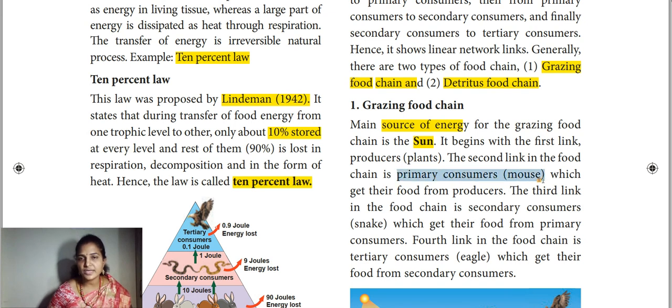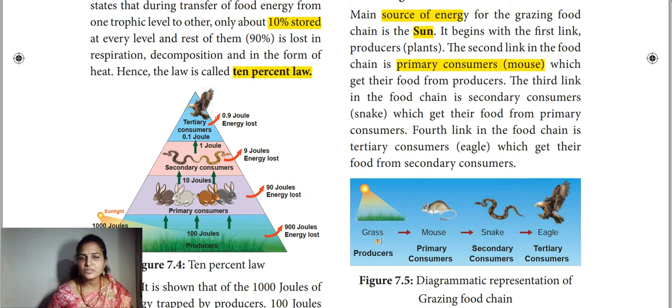Just check it in this diagram. You see the grasses, they are trapping the sunlight with the chlorophyll in them, and using the sunlight for the preparation of food with the raw materials available in the environment. By means of photosynthesis, the plants are preparing their own food. So we are keeping these producers, the plants, in the first level. Then these grasses will be eaten by the mouse. So they are the primary consumers.